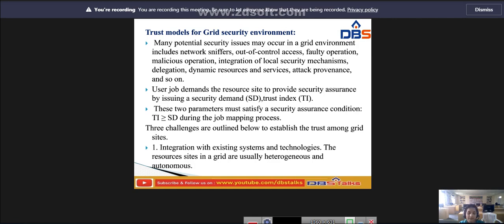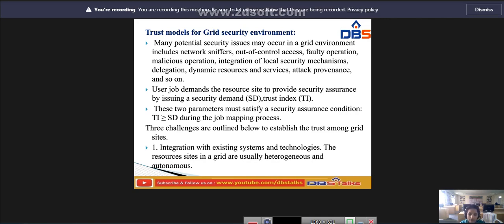Grid sites may exhibit unexpected security conditions and system vulnerabilities. A user job demands that the resource site provide a security assurance by issuing a security demand (SD) and a trust index (TI).